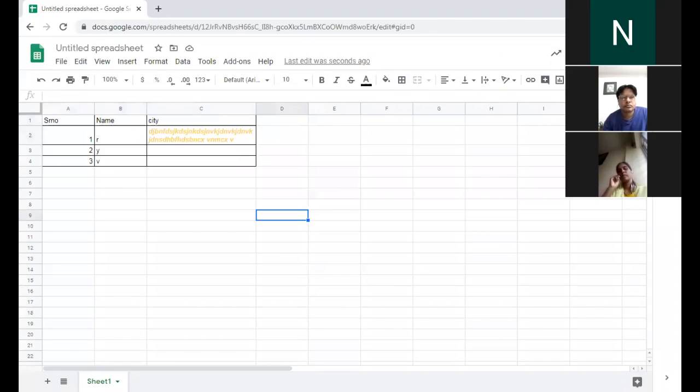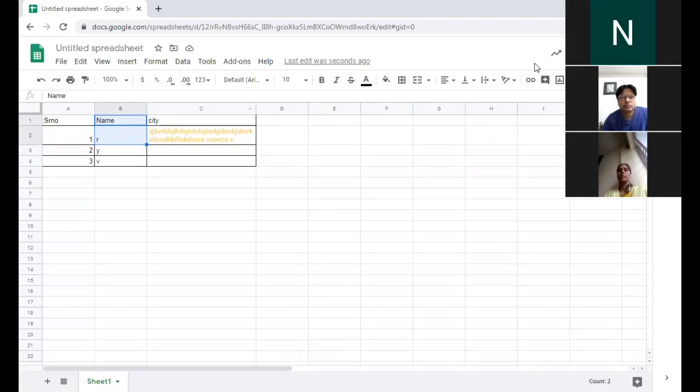Then one more feature of Excel is filter view. Suppose I want to arrange my column in alphabetical order of the name. This is very important for those who are class teachers. If I want to make this column in alphabetical order, you can use filter view.